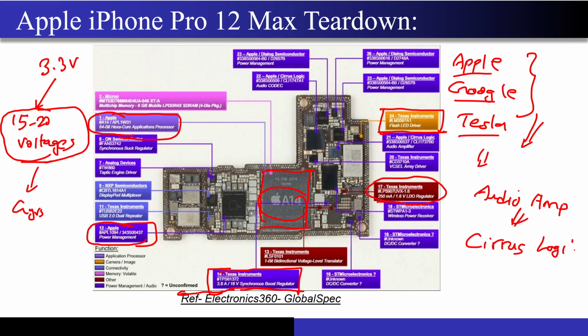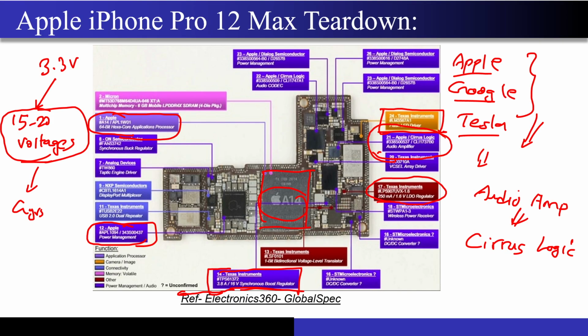Let me see if I can find it. I had read it somewhere. Just a minute. Maybe here, yeah, the number 21 that I'm highlighting now. So you can see the audio amplifiers, right? Whatever you are talking, or if you are hearing something from your phone, the audio amplifier has that job. It needs to produce sound as original as possible without any distortion, right? So these ICs have been brought from Cirrus Logic.